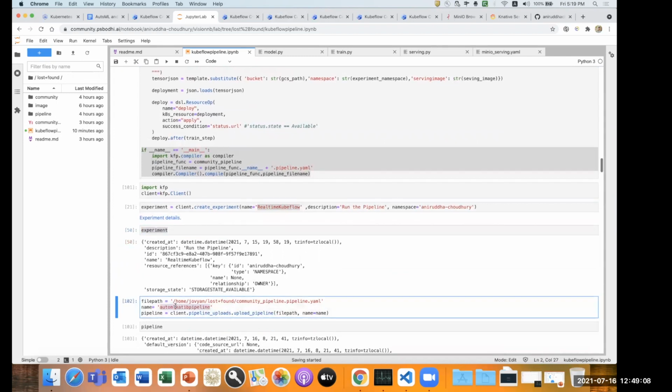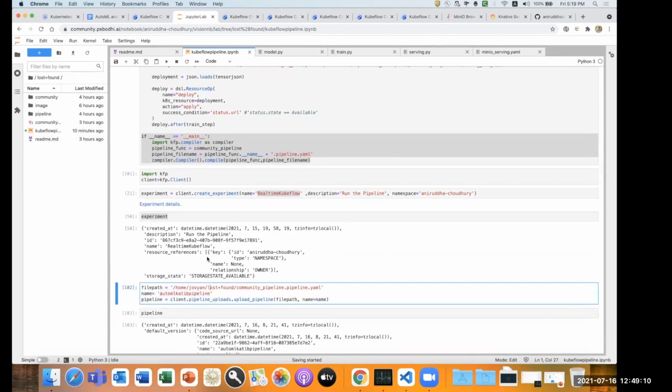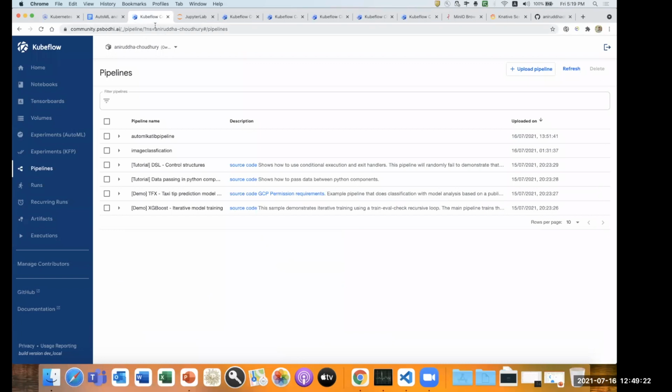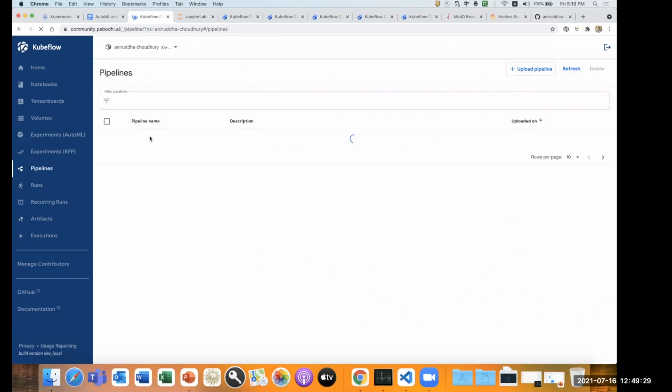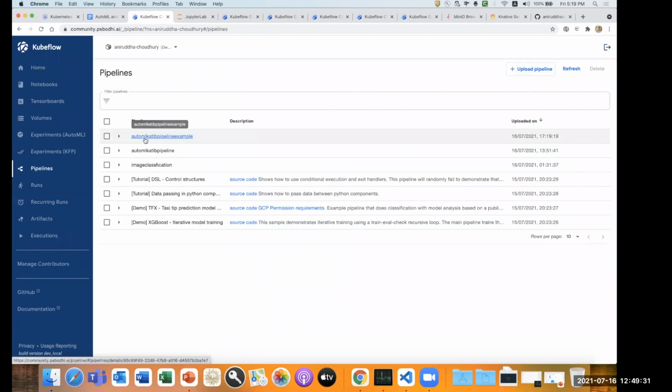On top of that, let's say I have this pipeline in my local, so I can provide the path of this pipeline, and I can give, let's say, example. So I upload that file. If I go to my Kubeflow dashboard, I have my latest pipeline uploaded from my Kubeflow DAG operator, which we have built right now.